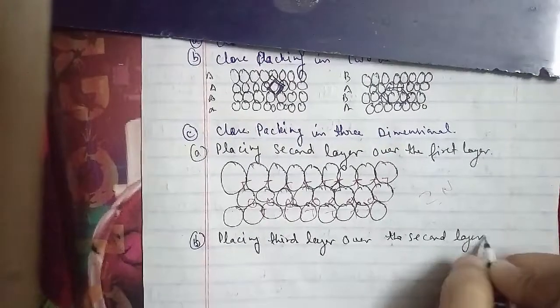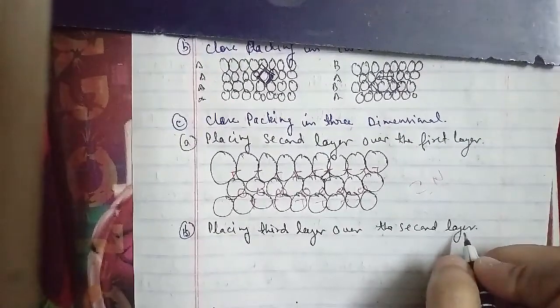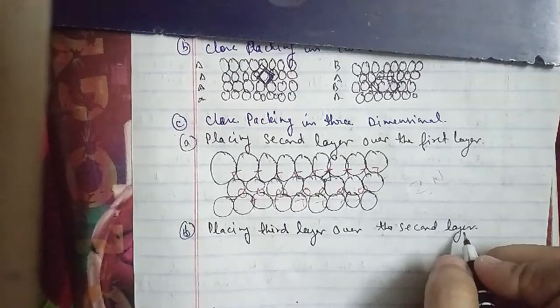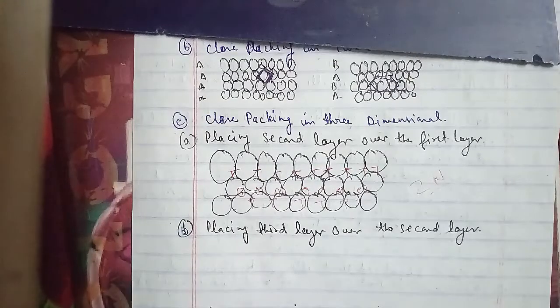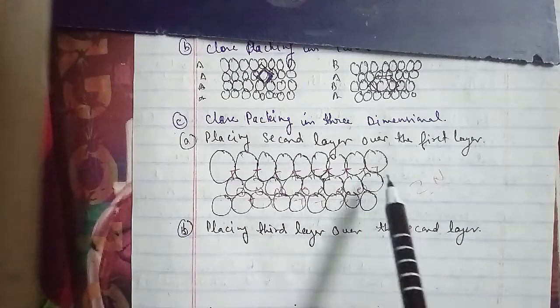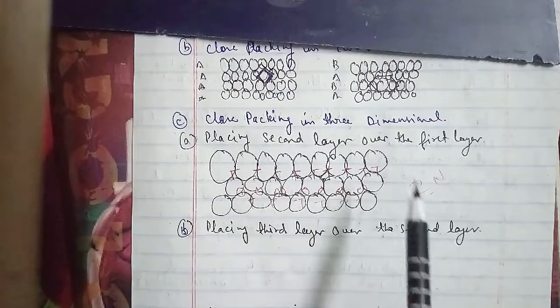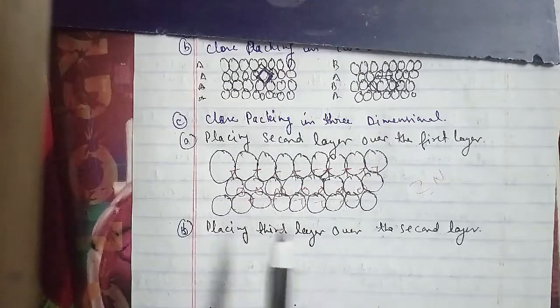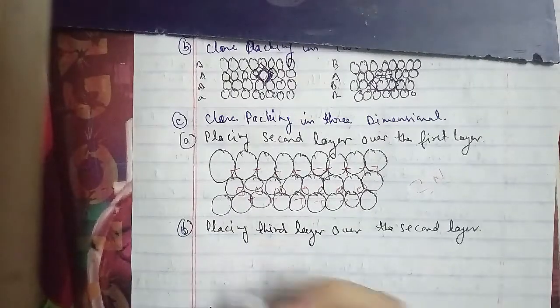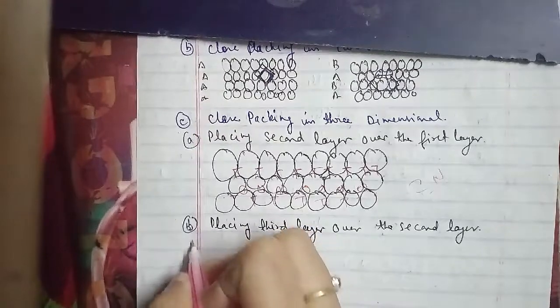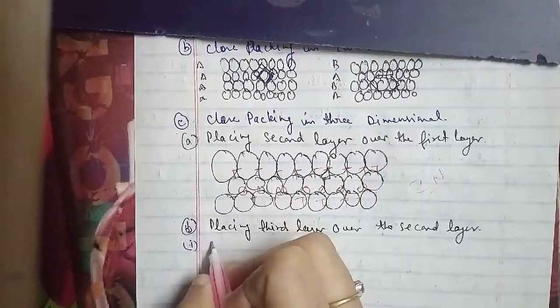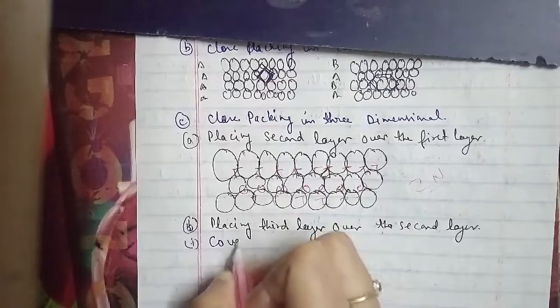In this case, the spheres of the third layer are exactly aligned with those of the first layer. Thus, the pattern of the spheres is repeated alternately. This pattern is often written as ABAB, and this structure is called hexagonal close packed, which is the HCP structure. This sort of arrangement of atoms is found in many metals like magnesium and zinc.